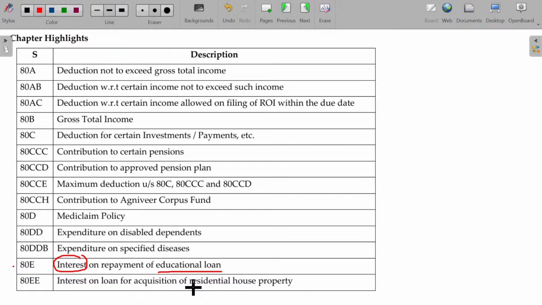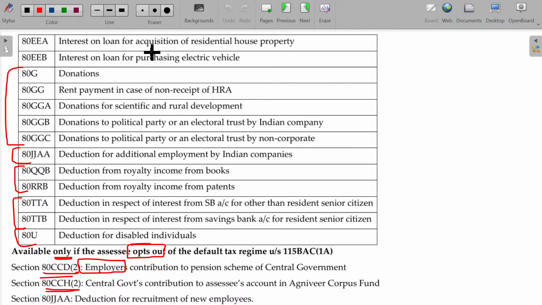Or if you purchase a residential house property by getting a housing loan, interest payable can be deductible. Also if you get an electric vehicle after borrowing a loan, then the interest payable can be deductible.